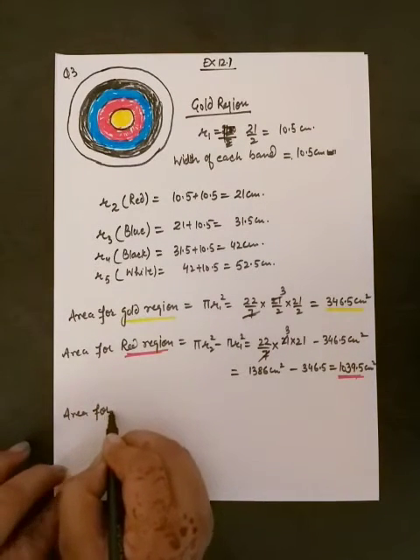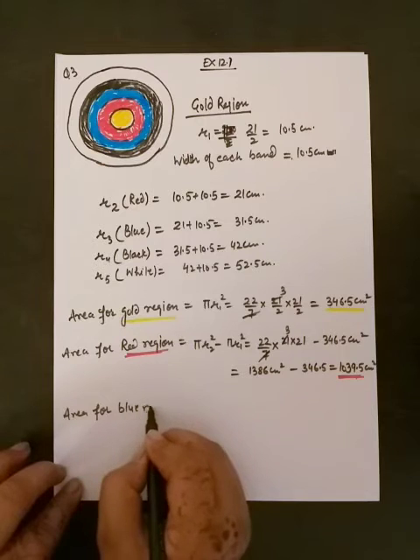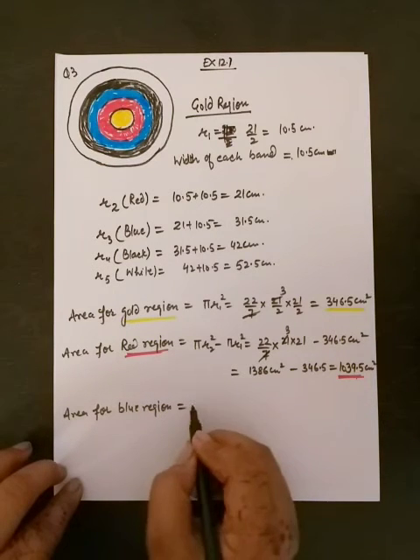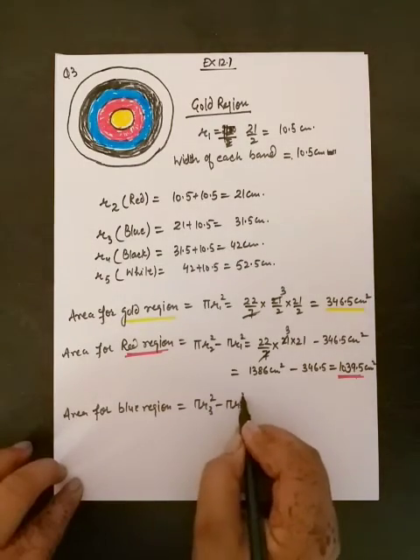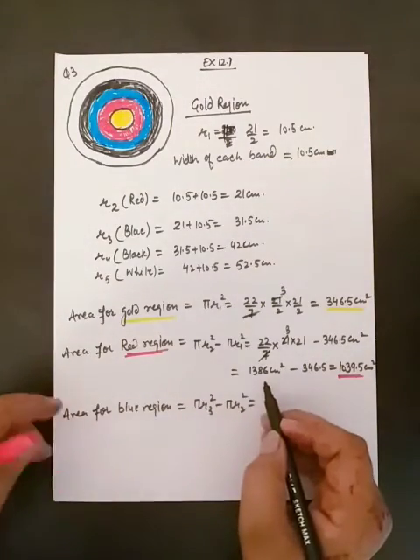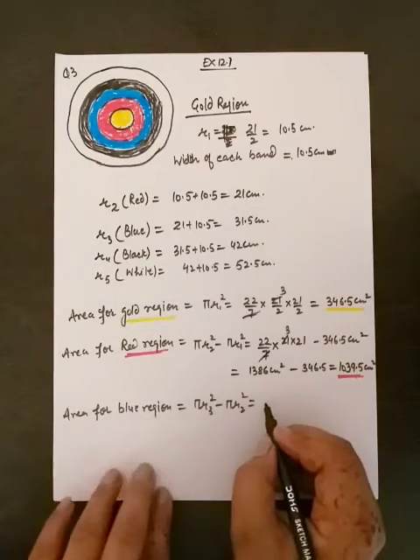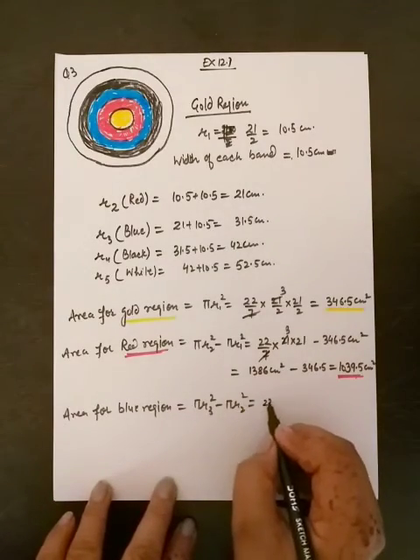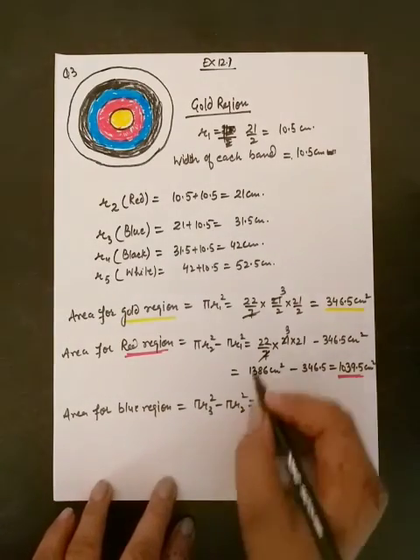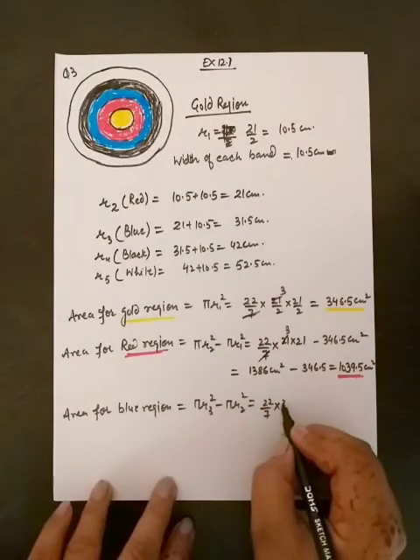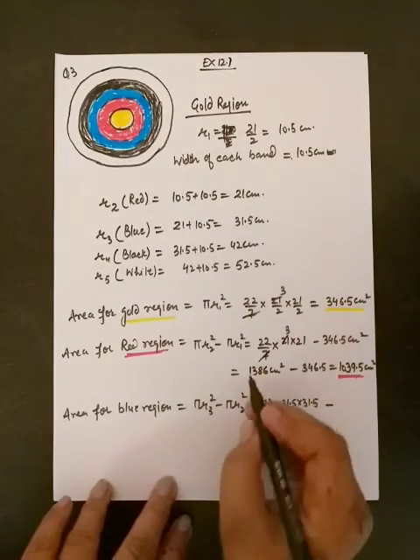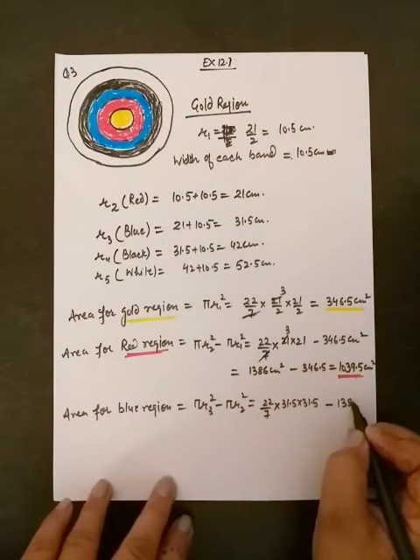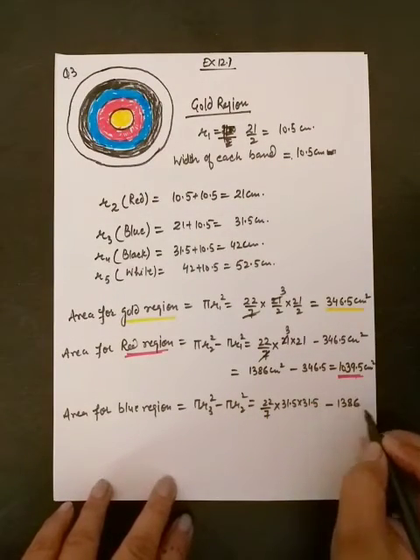Area for blue region. Similarly, we can find it: pi r3 square minus pi r2 square. Pi r2 square is already calculated. So it means pi r3 square we have to calculate: 22 by 7, and third radius is 31.5 into 31.5 minus. We can put this value directly, 1386.